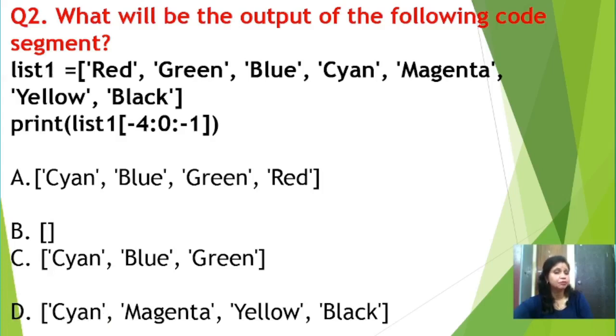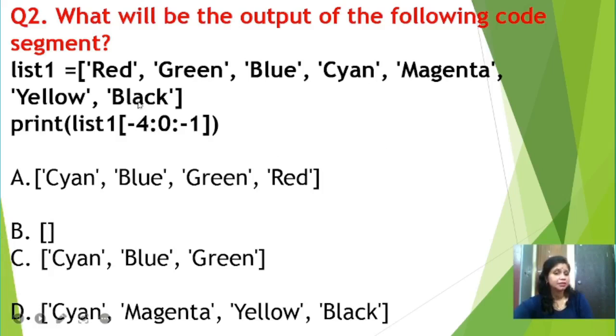One is forward indexing, another is backward indexing. Forward indexing starts from 0 to length of the list -1, and backward indexing starts from -1 to minus length of the list, of the string, of the tuple, right students? So here -4 means backward indexing.